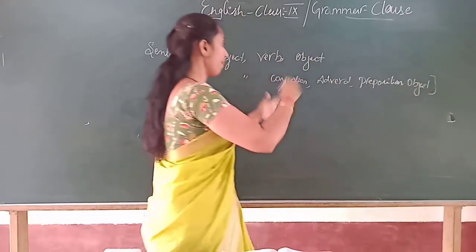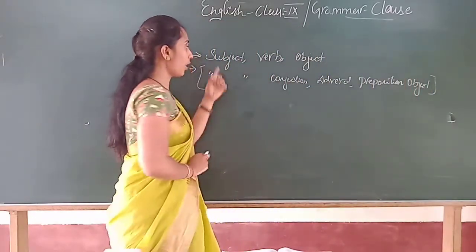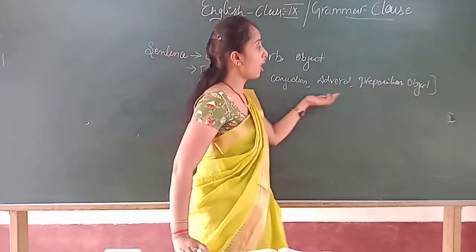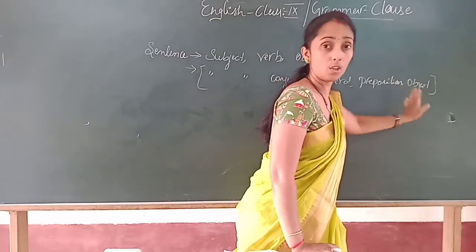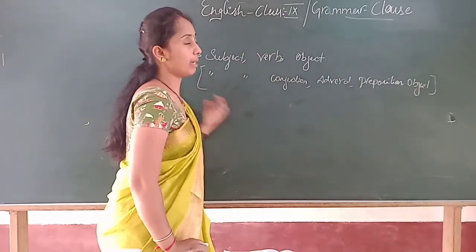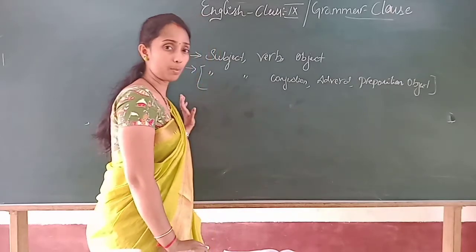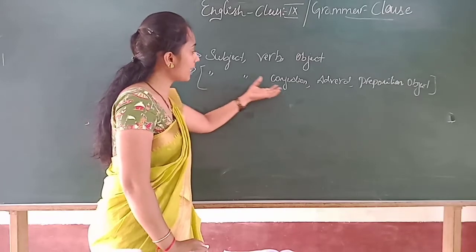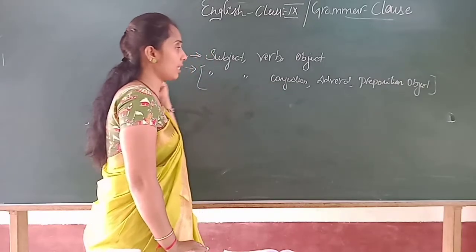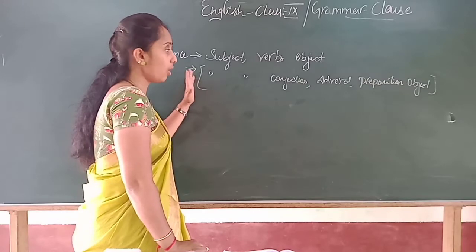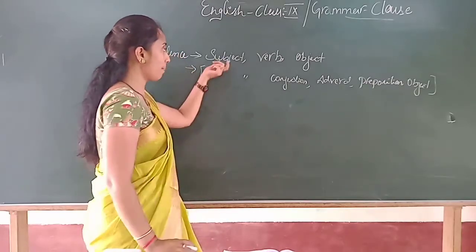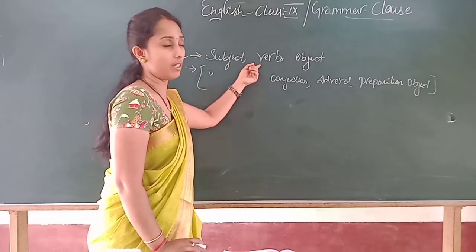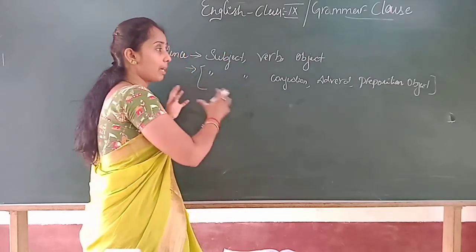So now think that it is a big sentence, where it contains not only a subject and verb, but a conjunction, an adverb, a preposition, and an object as well. So totally it becomes one big sentence, like those in our textbook. Assume that is the example I am giving. While using these many parts of speech in one sentence, it becomes a group of words, right? Subject itself is one word, along with the subject, the verb is another word, so together it becomes a group of words.